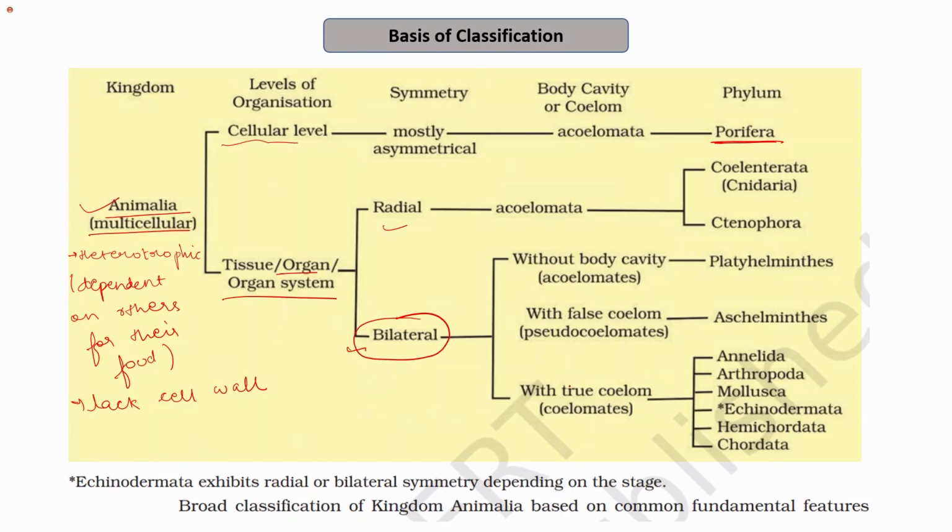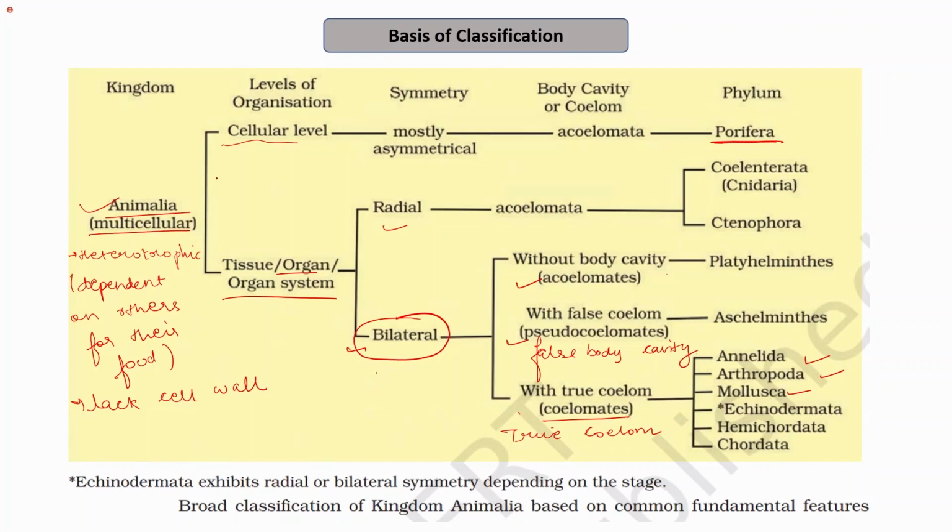And on the basis of the presence or absence of the body cavity, the organisms can be further divided as acoelomates that lack the body cavity, pseudocoelomates that have the false body cavity, and the coelomates that have the true coelom, that is the true body cavity. So we learned about phylum Annelida, phylum Arthropoda, and phylum Mollusca that are coelomates and that have bilateral symmetry, organ system level of organization, and belong to kingdom Animalia.